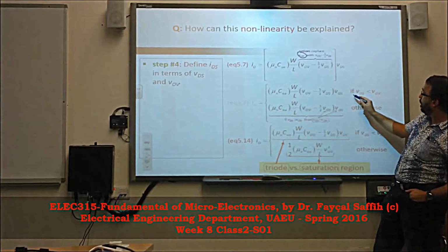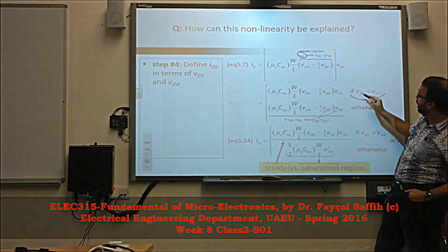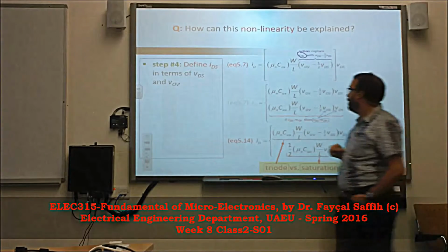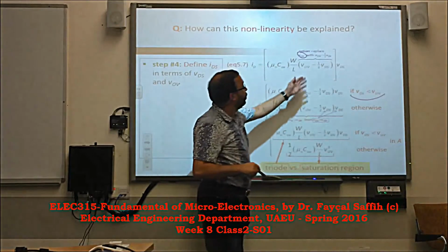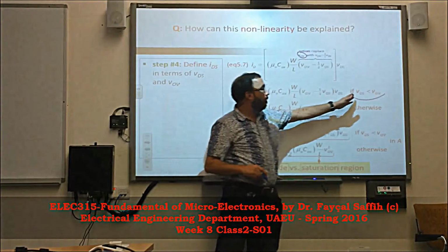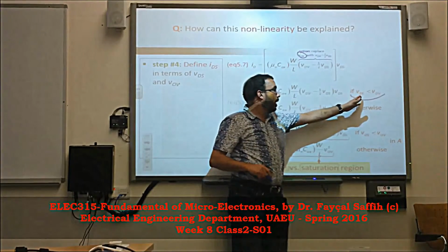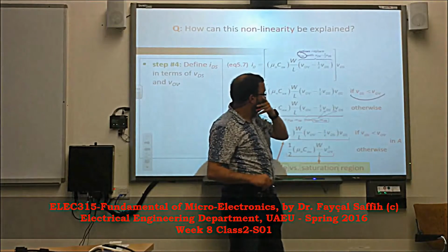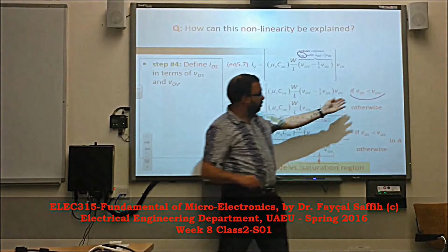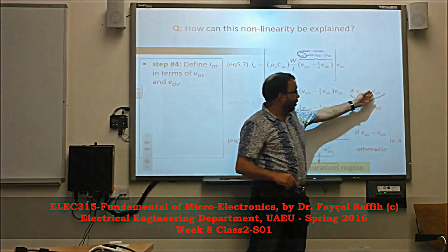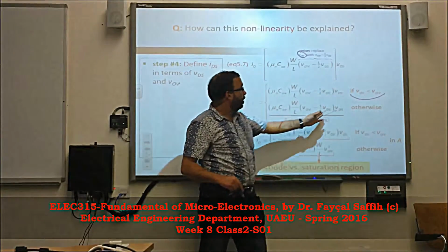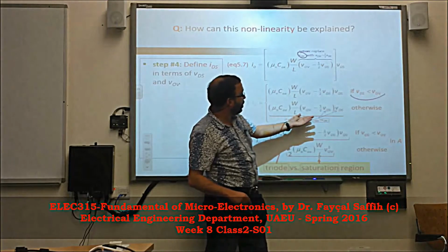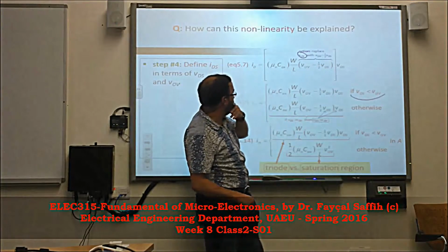The condition to write this is that VDS has to be smaller than the overdrive. So the condition to be able to do this is that the voltage from drain to source has to be less than the overdrive. Okay? Now, if VDS is bigger than the overdrive, we have to use this equation. But this equation is the same as the other one.